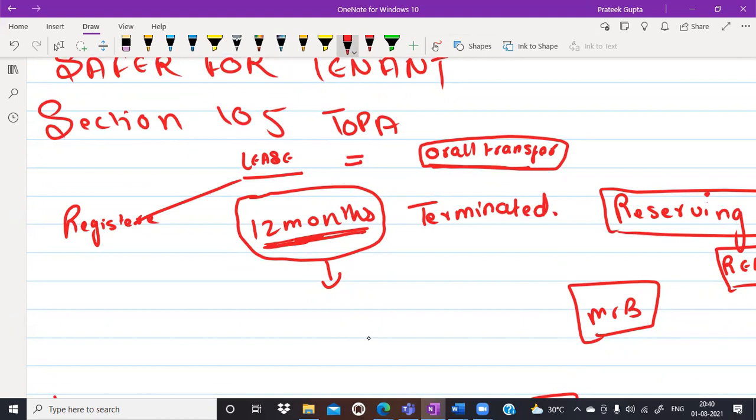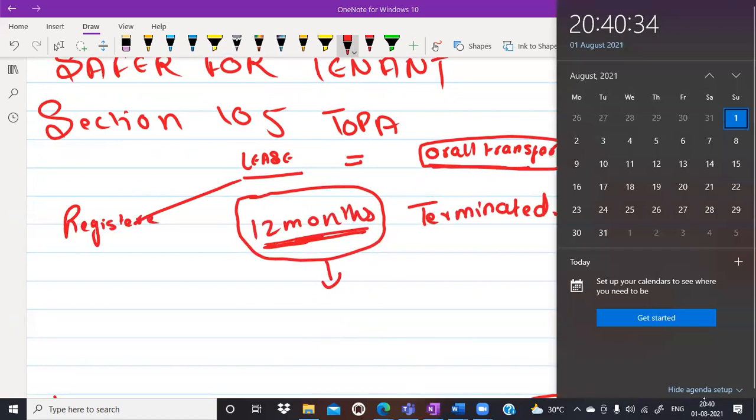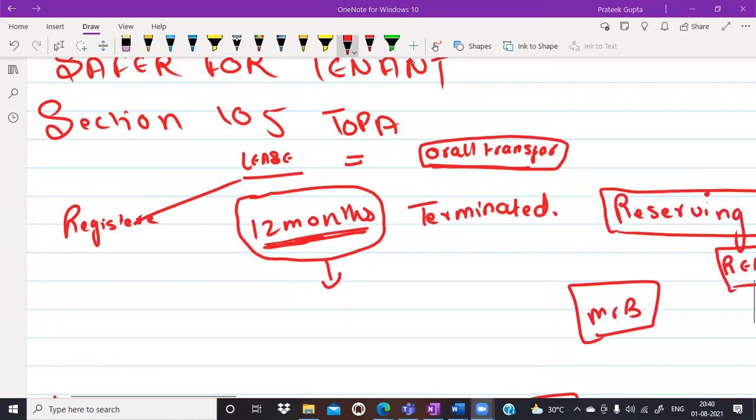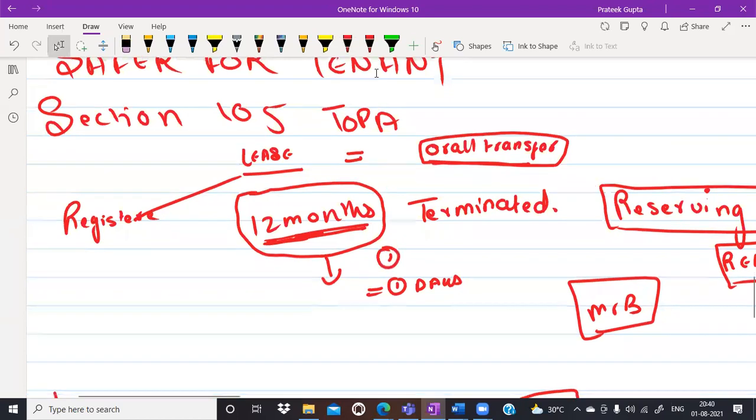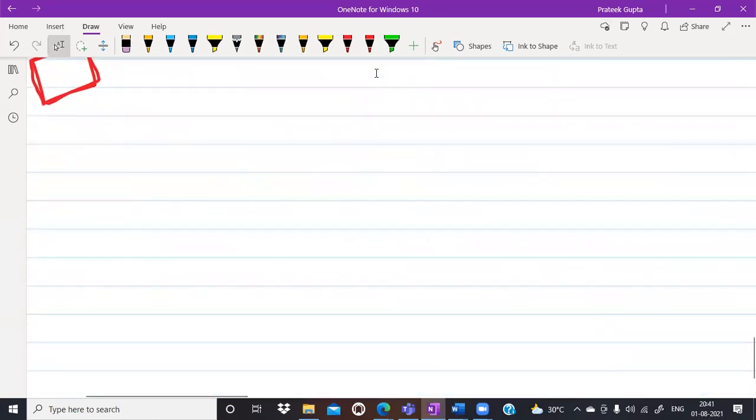So one thing can be done. I am just giving you, let's say, for example, this today's time. Prabhat, I am so glad for you. I am just giving you a day to research on this, that if the period is exact 12 months and after the expiry of 12 months, a possession is returning back to you, whether we have to get the lease deed registered or not. Just one question to all of you. This is one interpretation. Now, I am also giving you one more example. Just try to understand this.